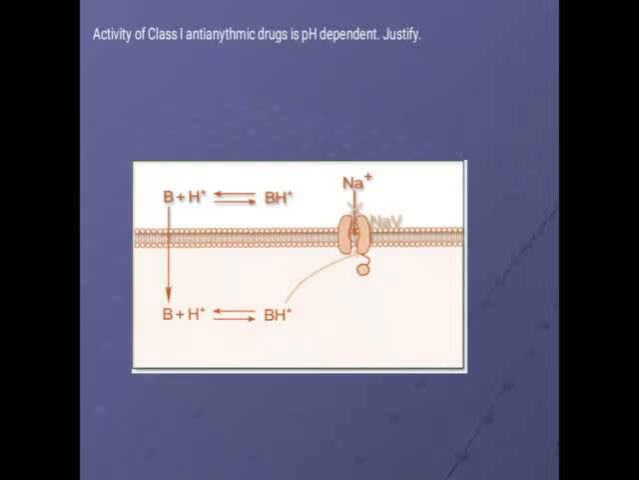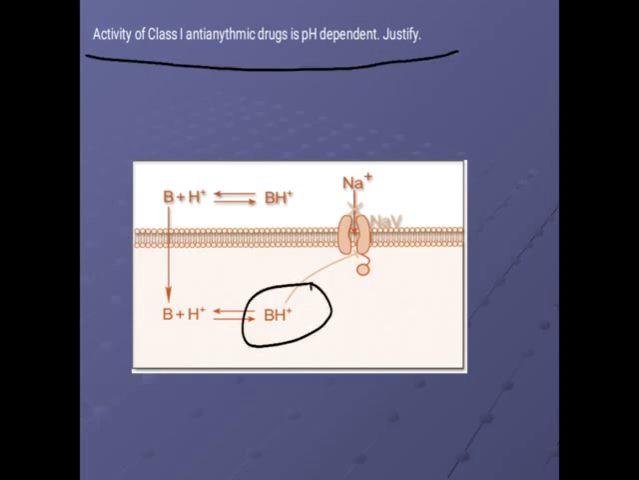There is one question asked in a previous exam: why is class 1 pH dependent? As we know, if a drug has to pass the cell membrane, which is lipophilic, the drug must be in the unionized form. If it is in unionized form, it can cross the membrane. And second, if it is in ionized form regarding the sodium channel, then only it can block the sodium channel, so it can bind to the sodium channel.